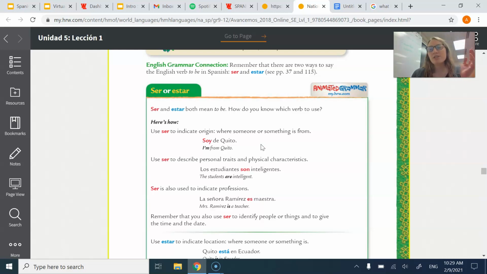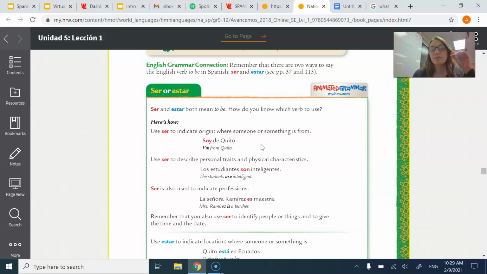Now remember our conjugations of ser are yo soy, tú eres, él, ella, usted es, nosotros somos, vosotros sois, and ellos, ellas, ustedes son. If you do not have that memorized, please make sure to do that. I think those conjugations are found on page 42, but you can always Google search them. Estar would be yo estoy, tú estás, él, ella, usted está, nosotros estamos, vosotros estáis, and ellos, ellas, ustedes están.